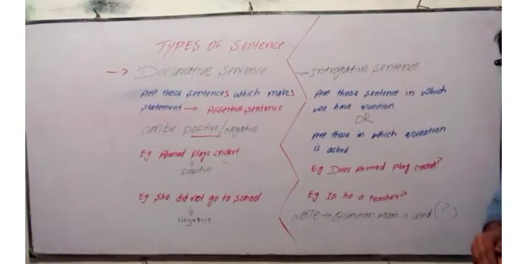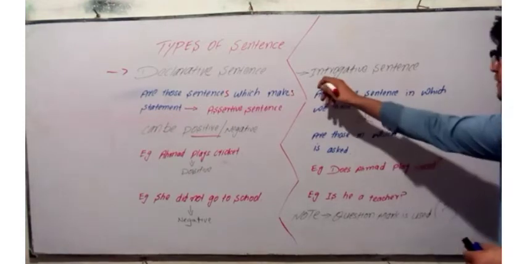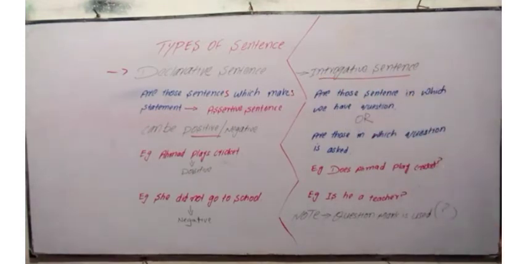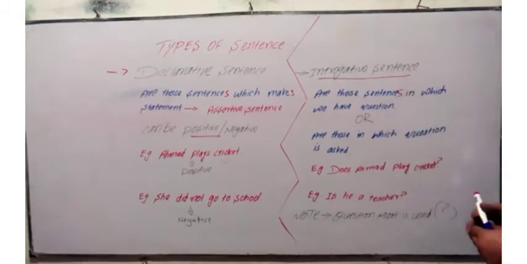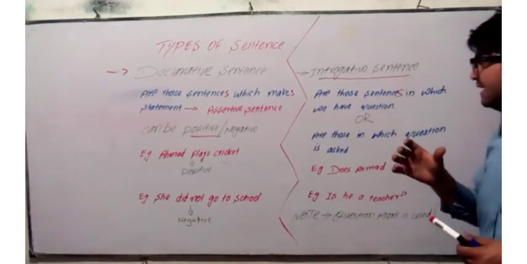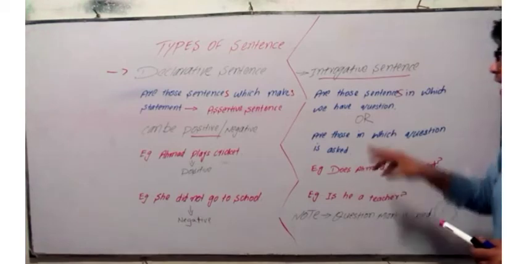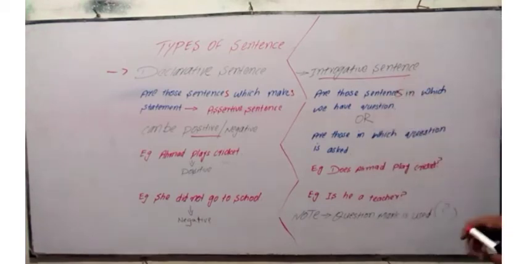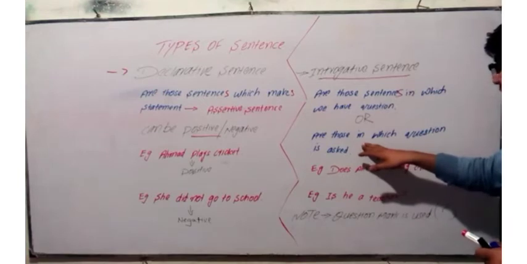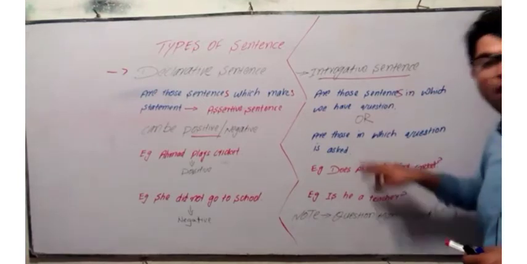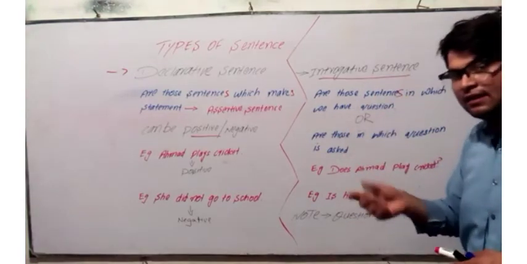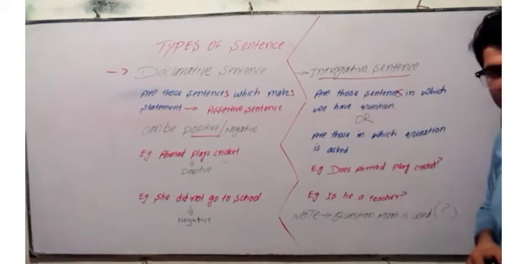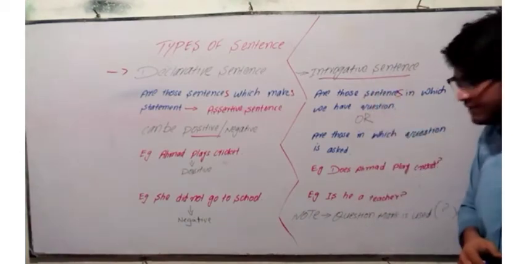The second type of a sentence is the interrogative sentence. You know better about the word interrogative. So all these sentences in which we have questions, and we can also define an interrogative sentence as all those sentences in which a question is asked. So when we have a sentence in which we have a question, it will belong to interrogative sentences, and it is also the second type of sentence.